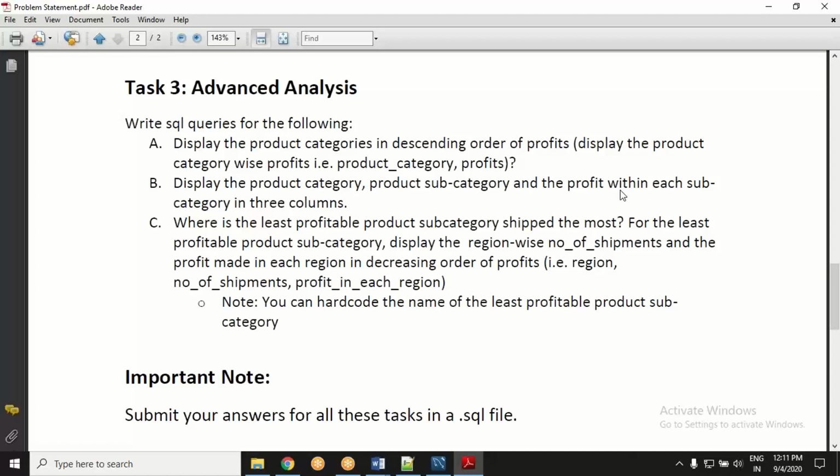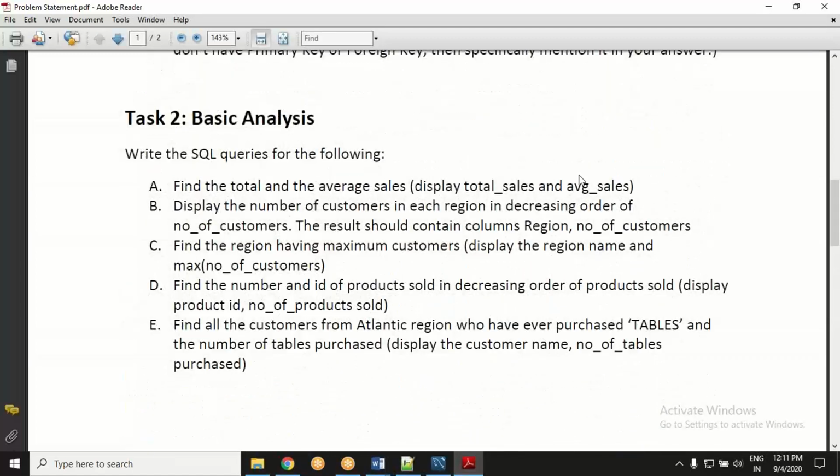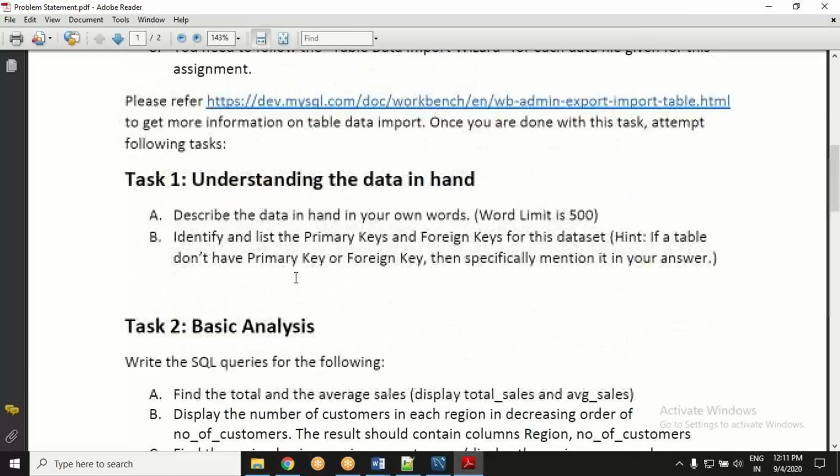Hello, sir. Yes, Ashu. My question is about Task 1A. We have to write about the data in our own words with a limit of 500 words. Task 1, question 1, word limit is 500. Yes, you have to describe the data.